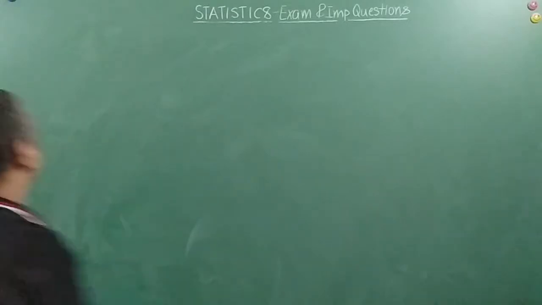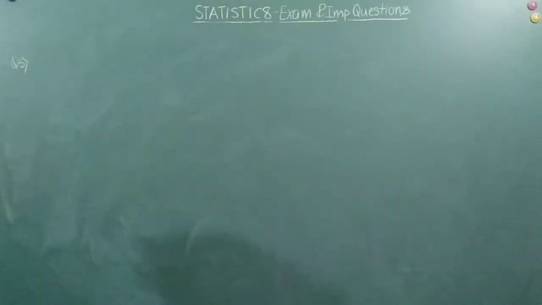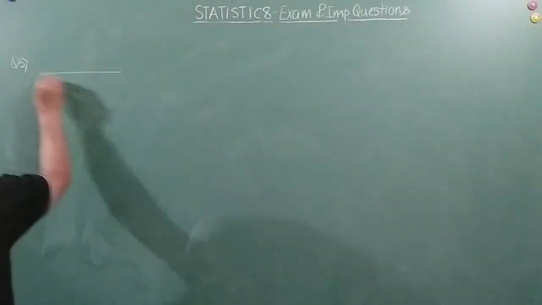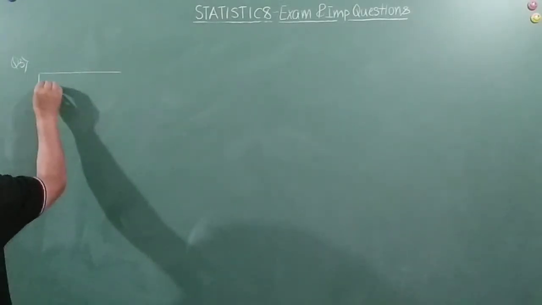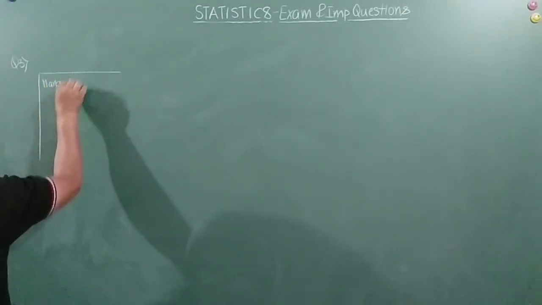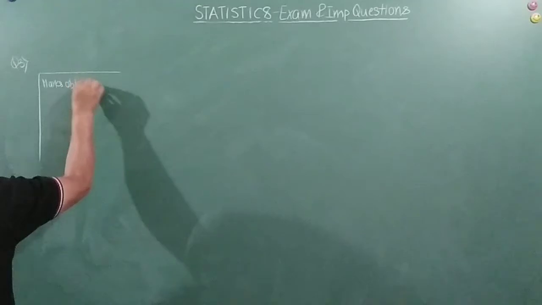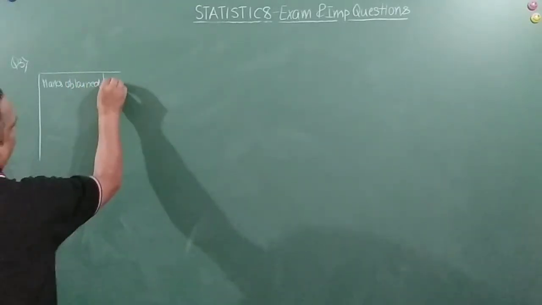Okay, let's do it. So question number 3. Find the missing frequency x of the below distribution if mode is 34.5. So let me take it up in the vertical format. This is marks obtained, and this is number of students.